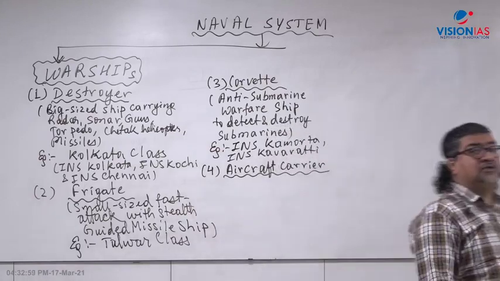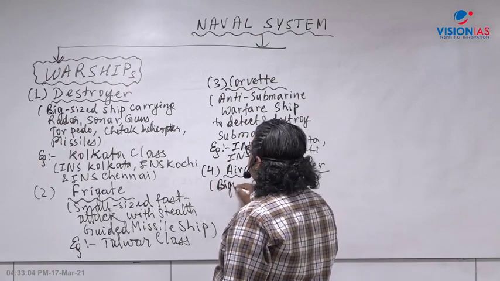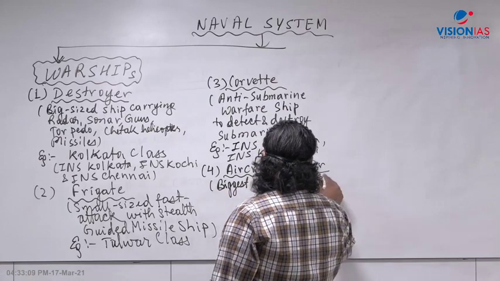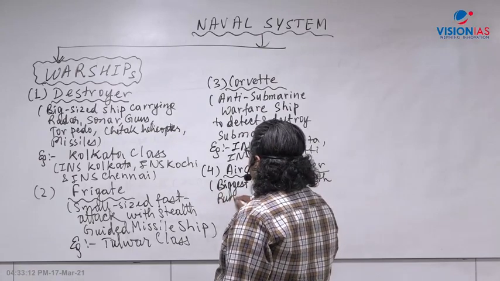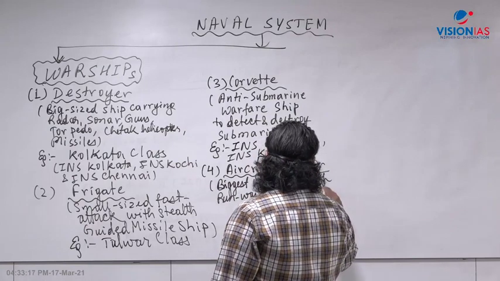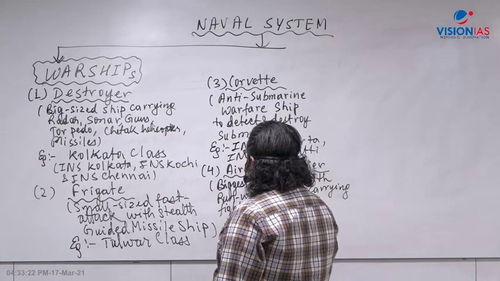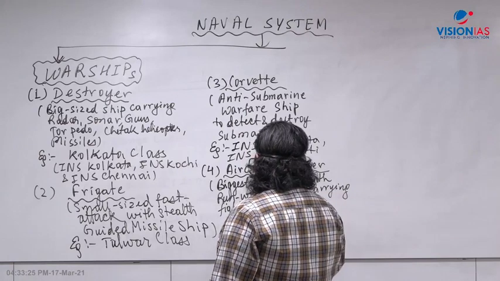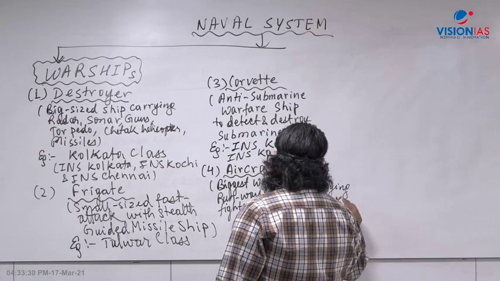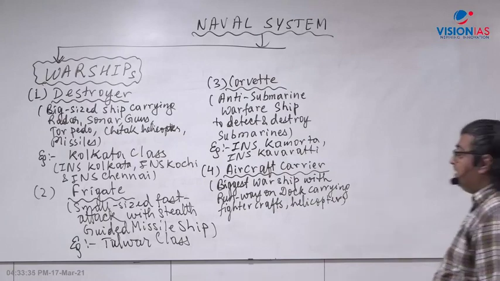Right, an aircraft carrier, which has a deck with a runway, right? It's the biggest warship with a runway on the deck, carrying fighter jets, fighter crafts, helicopters, so they can take off and land. The helicopters and the fighter crafts can take off, jump and also land there.